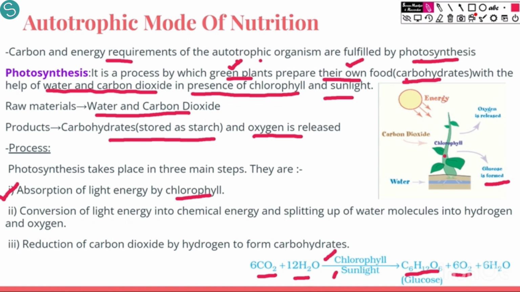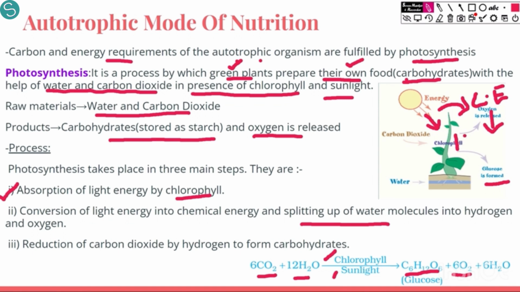So, firstly, this chlorophyll absorbs the light energy from the sun. So, the sun is dissipating energy as light energy. So, it absorbs sunlight. Then this light is converted into chemical energy, because the plant cannot work on the light energy, so it converts it into chemical energy. Then this chemical energy is used for splitting up of water, to break water.